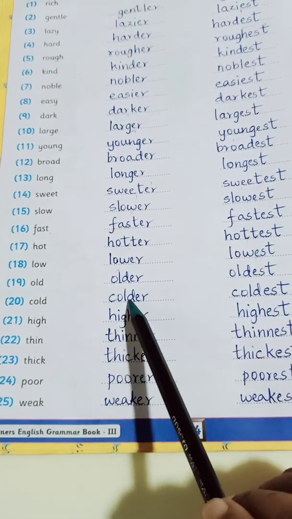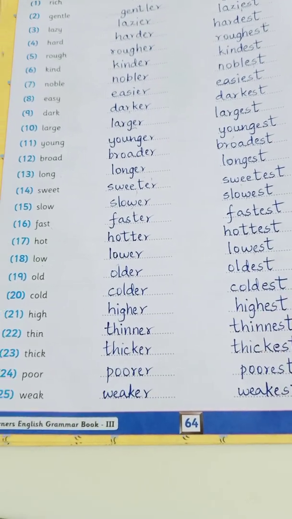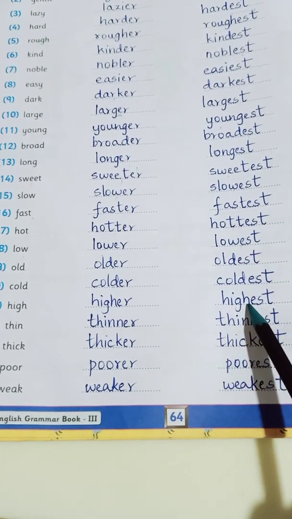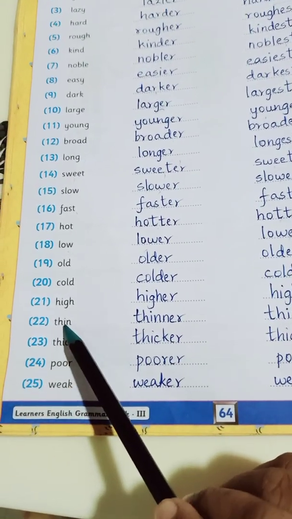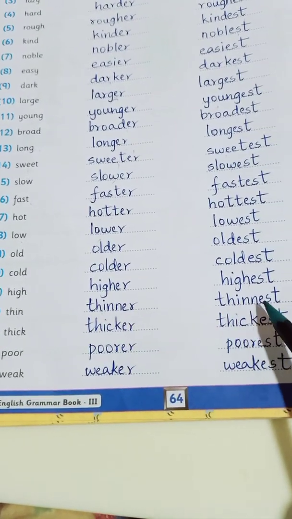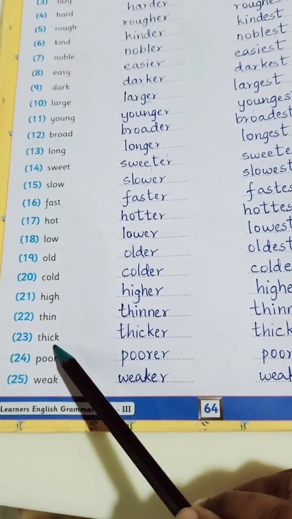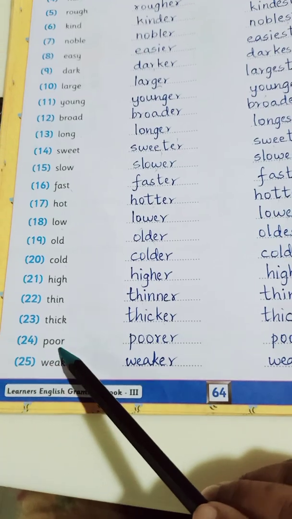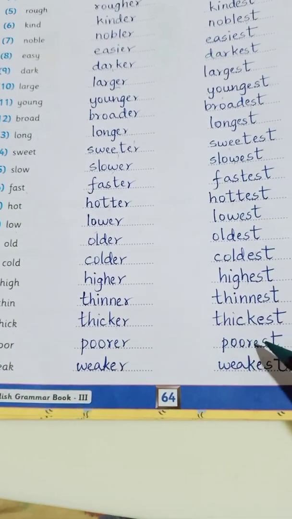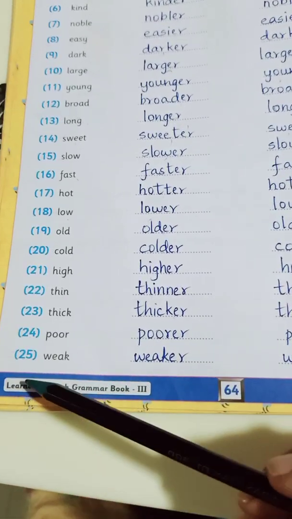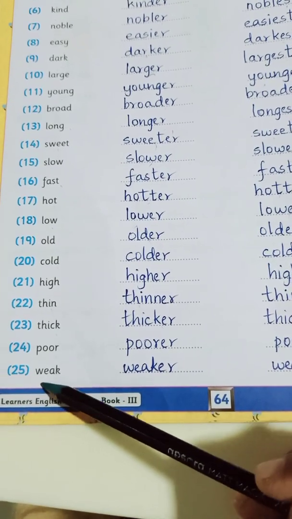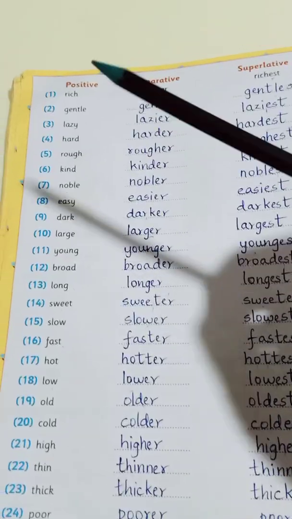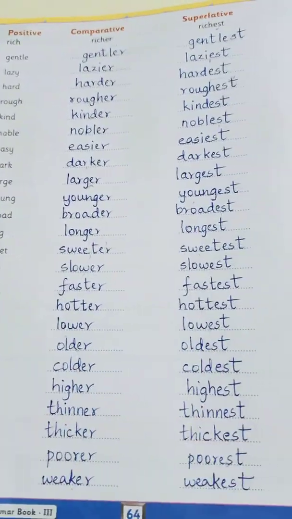Cold, colder, coldest. High, higher, highest. Thin, thinner, thinnest. Thick, thicker, thickest. Poor, poorer, poorest. And the last but not the least is weak, weaker, and weakest. So this was exercise 1.